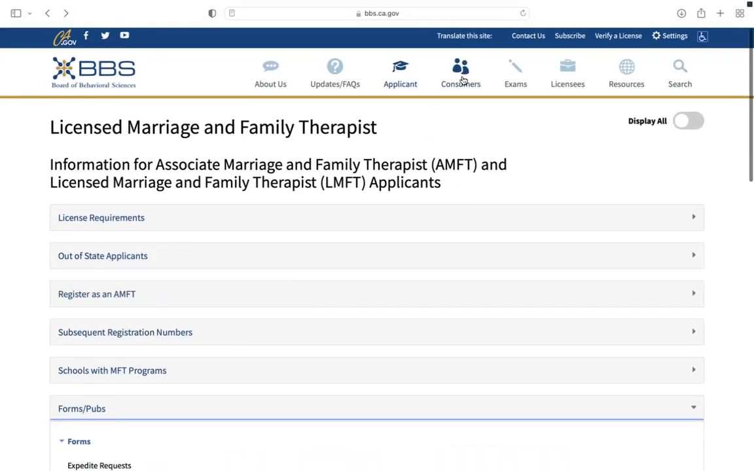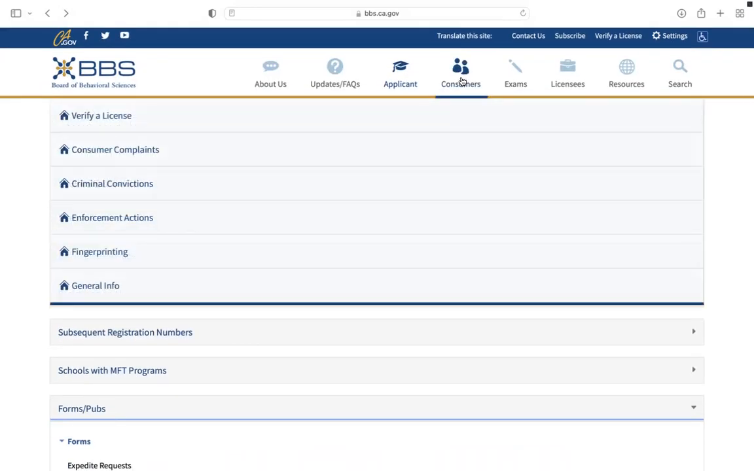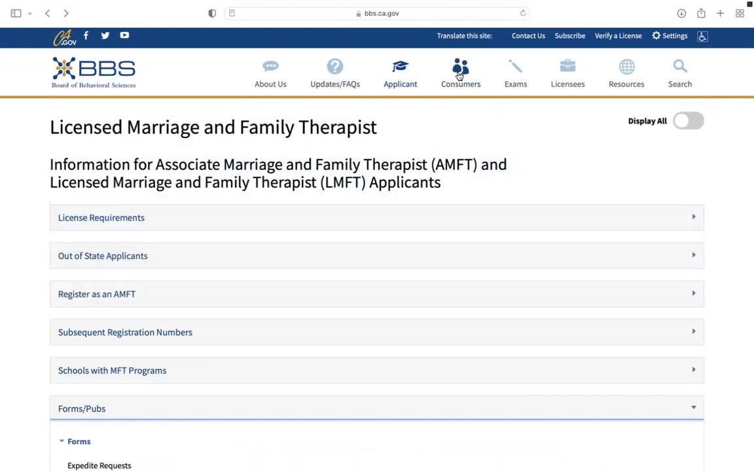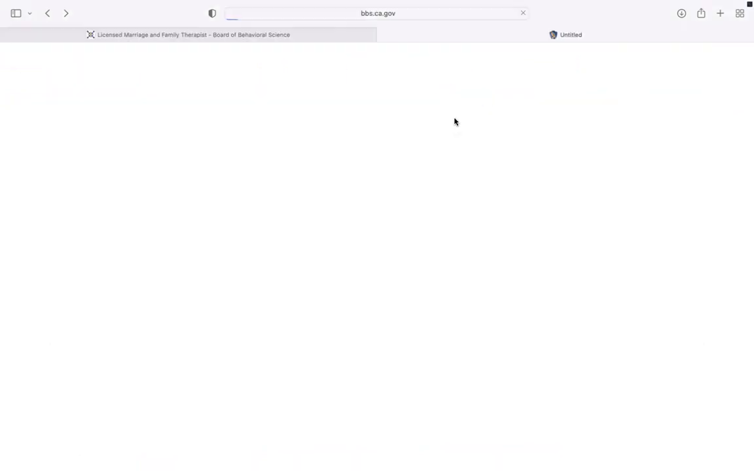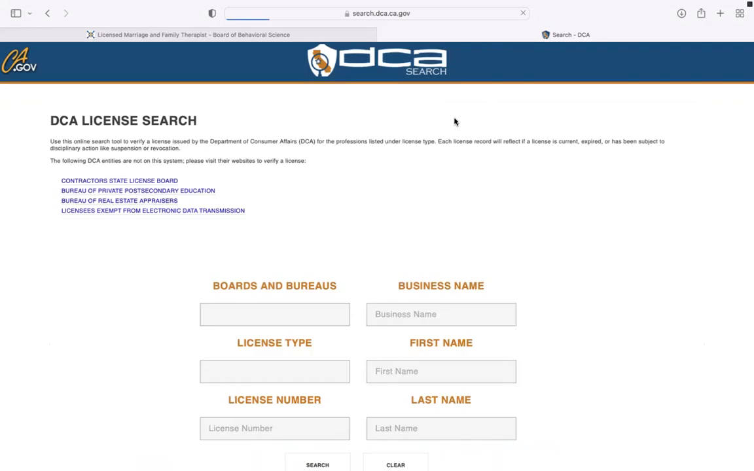And if we go back up, we'll see that there is a consumer tab. So this is where you can learn more about fingerprinting, enforcement, consumer complaints, all of that lovely things. But the one thing that will be especially helpful to you is this Verify a License tab right at the top. I'm going to click on that to show you what it looks like.